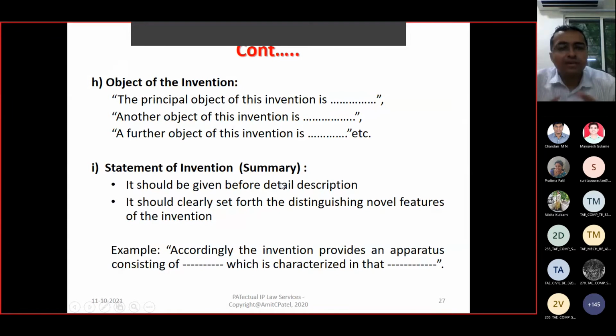Summary. This is an extended version of the abstract. Abstract is to be of 150 words. Summary you can prepare in 1 page or 1.5 pages. And here you should have content from all the parts of the patent document: field of invention, then background, then the problem, then your solution, its advantages and how it will work, in nearly 1 page to 1.5 pages.